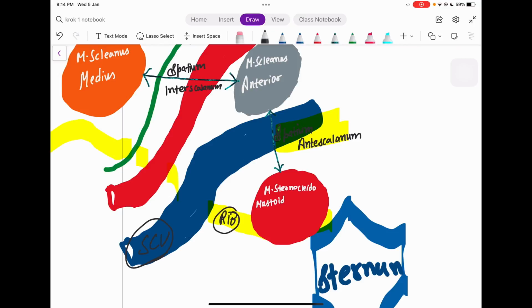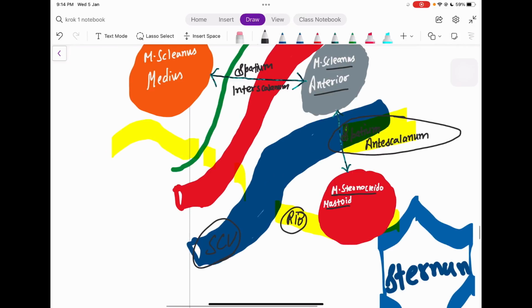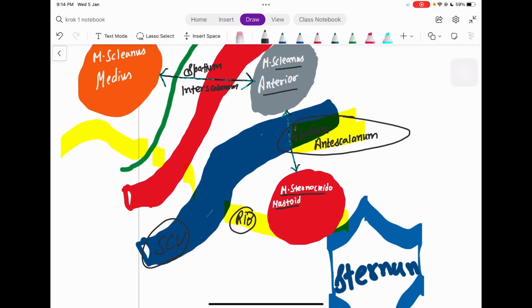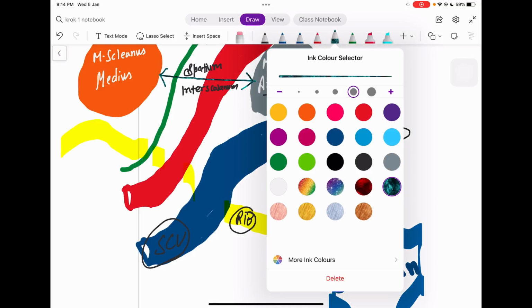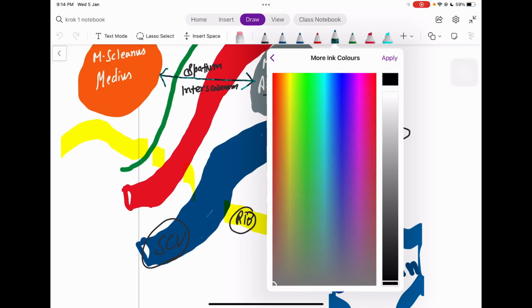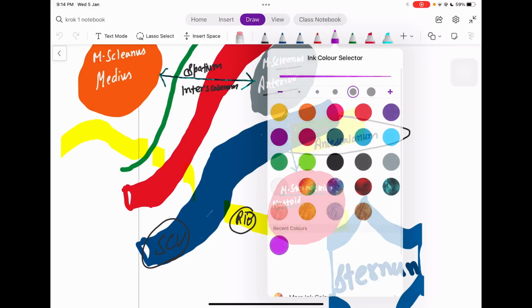This is the space between the scalenus anterior muscle and the sternocleidomastoid muscle. This space is known as the spatium antescalenum, right? And we need to, if I say, for example, let me make a, which color should I use? Okay, let us use something like this. The purple one, maybe, let it be.